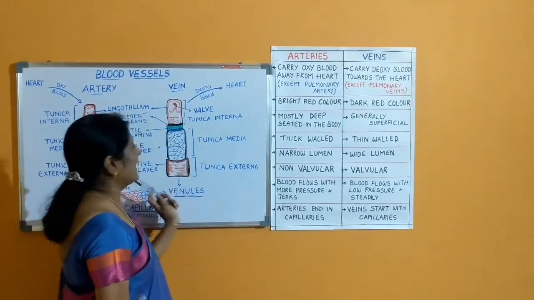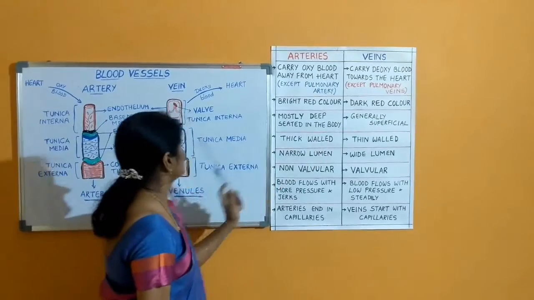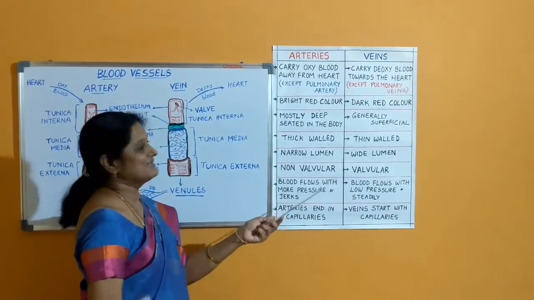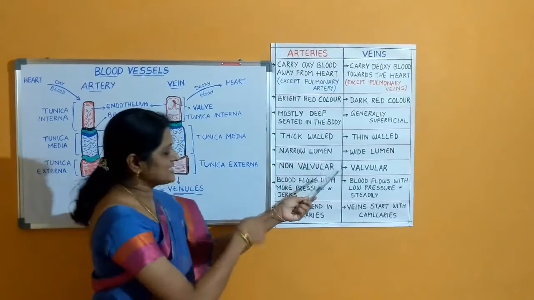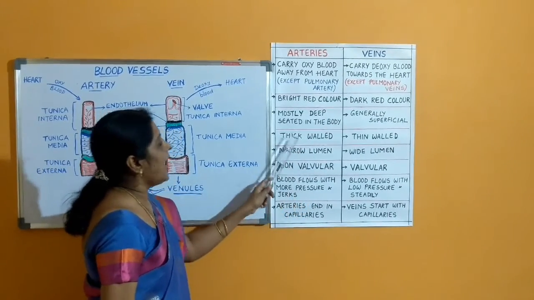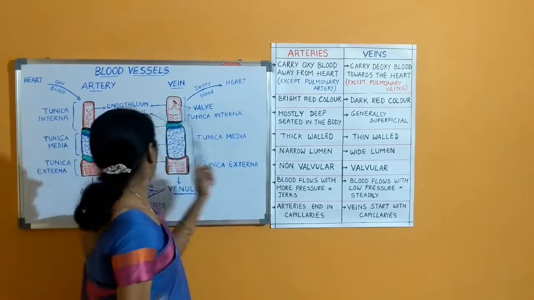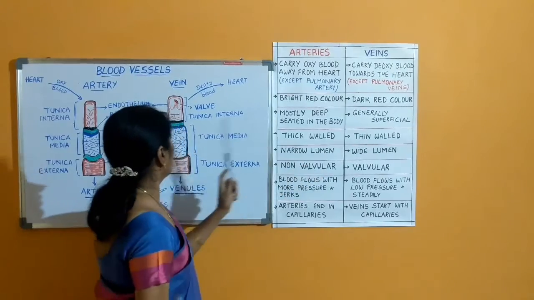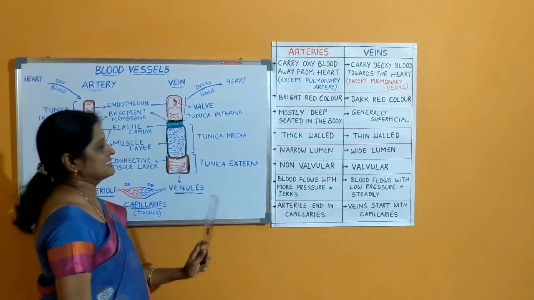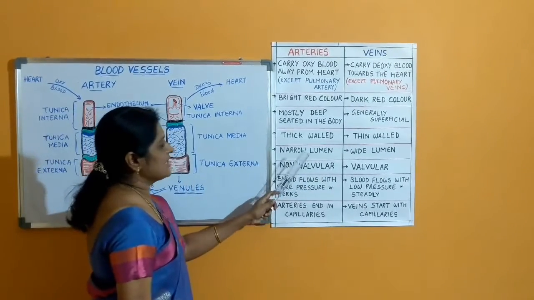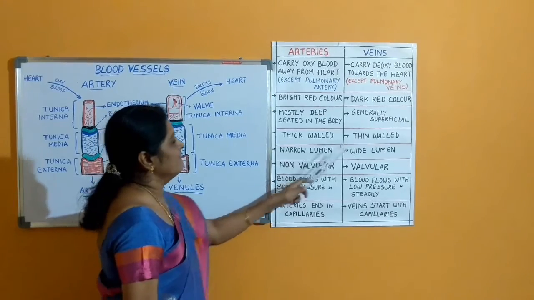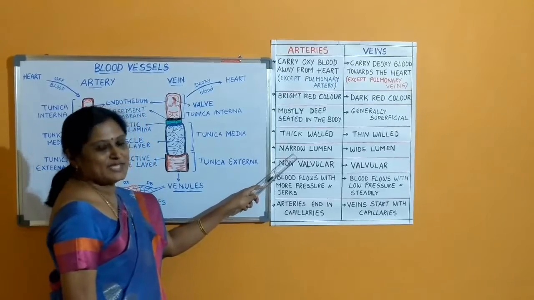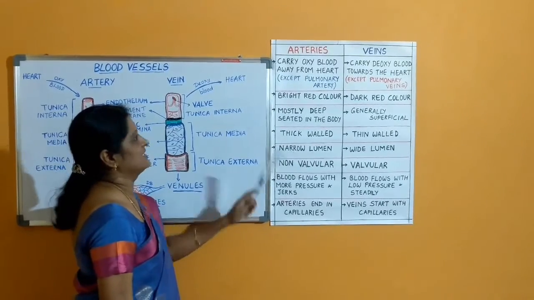Arteries are bright red in color whereas veins are dark red in color. Arteries are present deeply inside the body whereas veins are present superficially. Arteries are thick walled having two elastic lamina whereas veins are thin walled having only one elastic lamina. And arteries are going to have a narrow lumen whereas veins are going to have a wide lumen. Lumen is the space which is present inside the blood vessel.